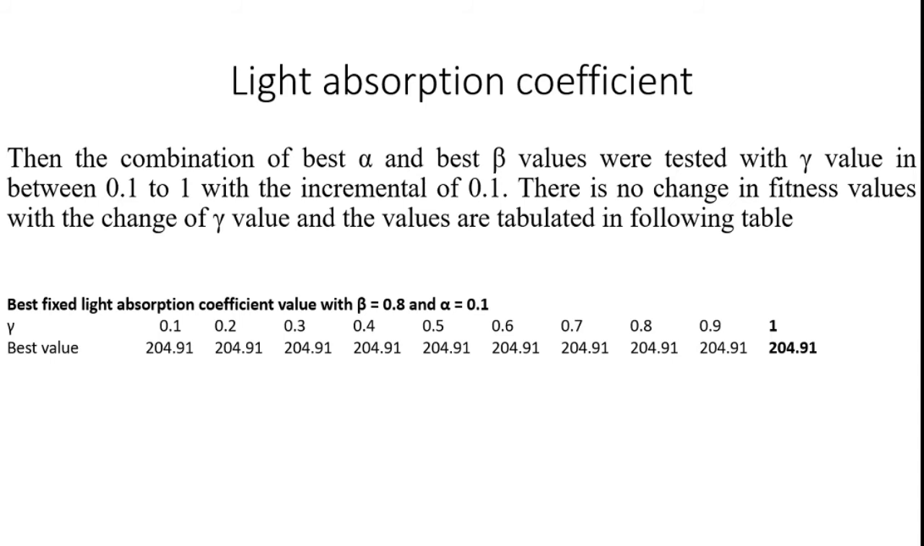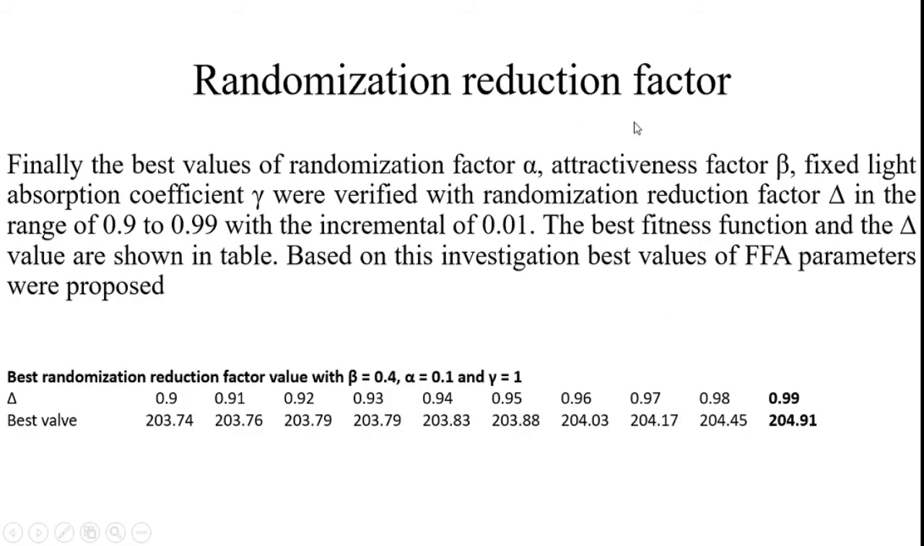From that I can get different parameter-combined objective function values. According to these, I got 204.91 for all combinations of beta, alpha and gamma values. So I selected the higher gamma value, because all the parameters suggested 204.91, so I selected the gamma value as 1. And then the randomization reduction factor.